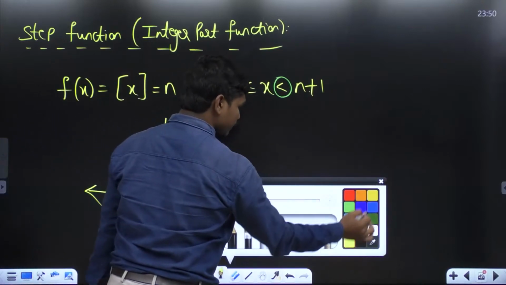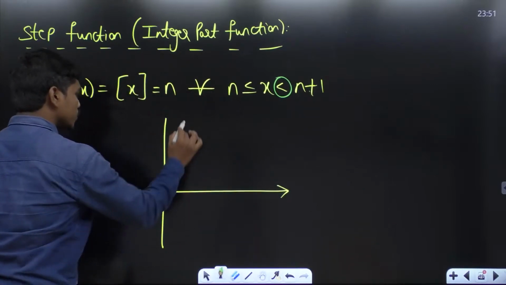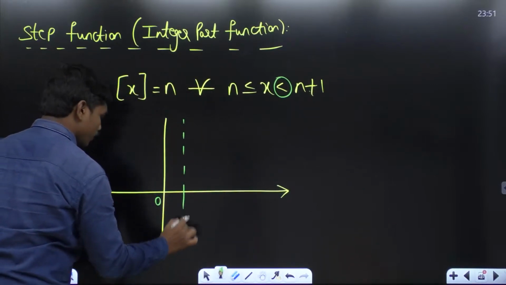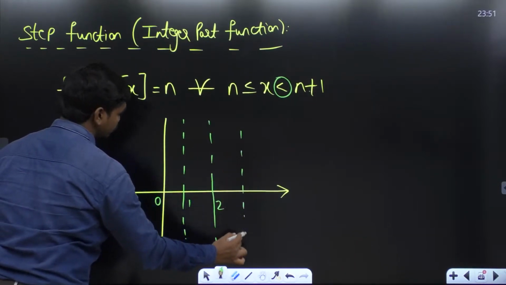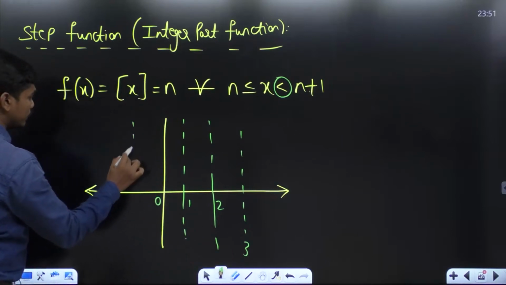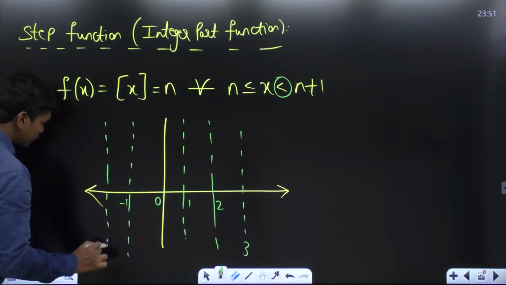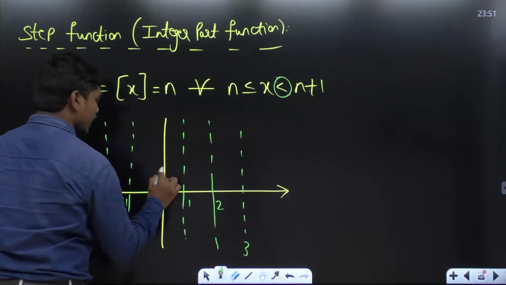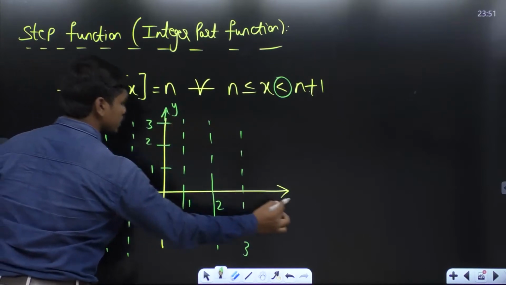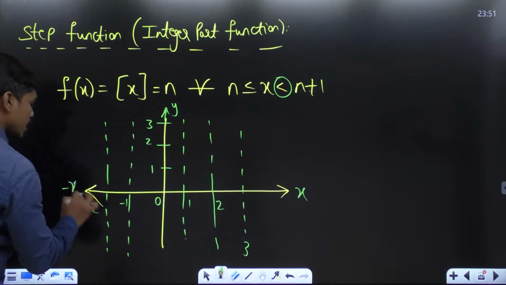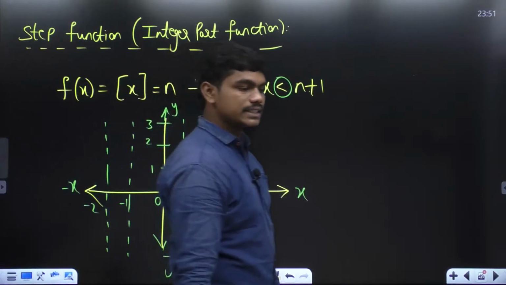I have already given this graph in my previous course, so let us try to read all this again. 0, 1, 2, 3. I am showing only the part that is close to the origin. -2, and here you have 1, 2, 3 and so on. Of course, this is the y-axis, x-axis, origin, -x, and this is -y. Now look, how does the integer part of x look?